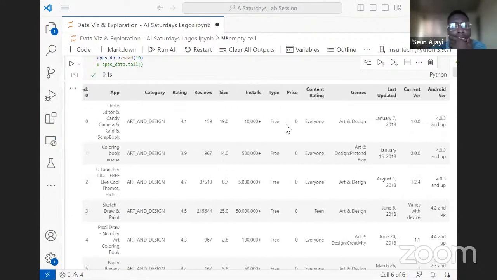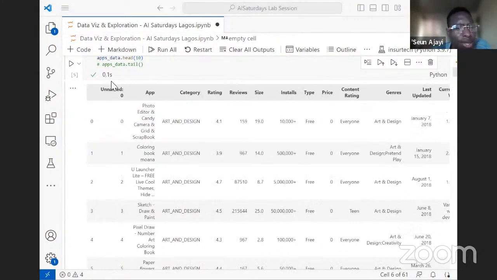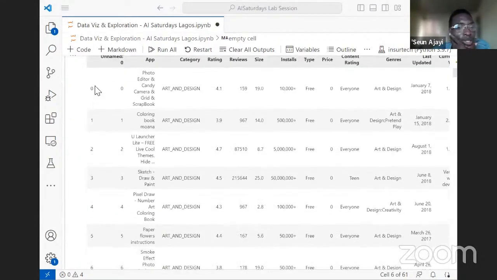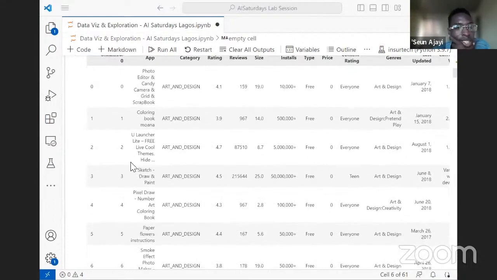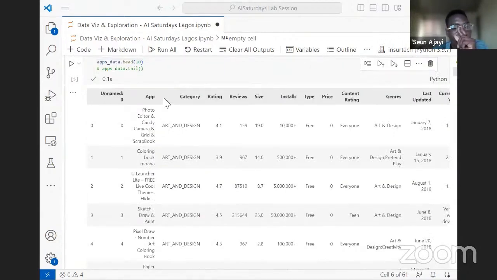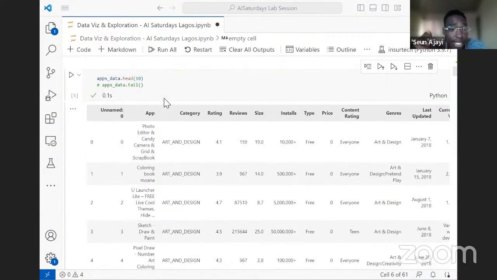So that being said, I can see a number of features or columns here. To start with, I can see this unnamed column. It's like a repetition of the index here, so it's something that we want to do away with. This happens when the data is saved with an index. When we attempt loading it again, pandas reassigns an index to it and takes the former index as a new column. So that's why we have this here. And as we move on, we need to drop it because it's irrelevant.